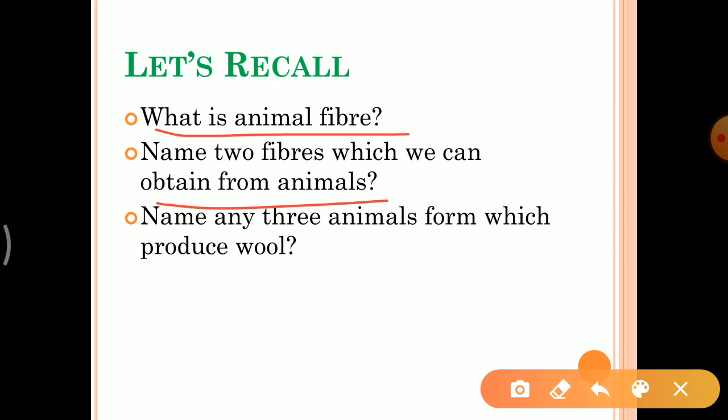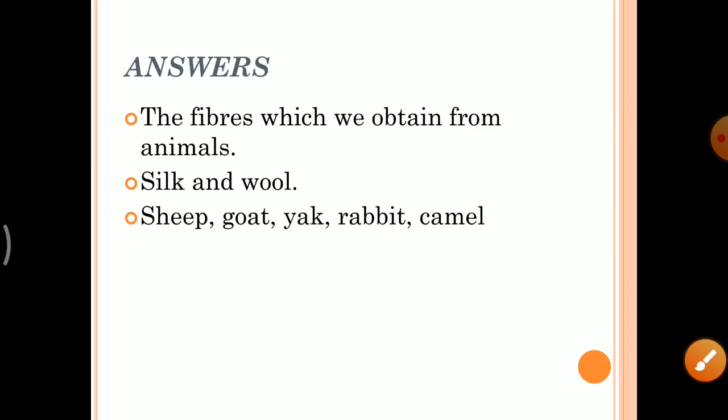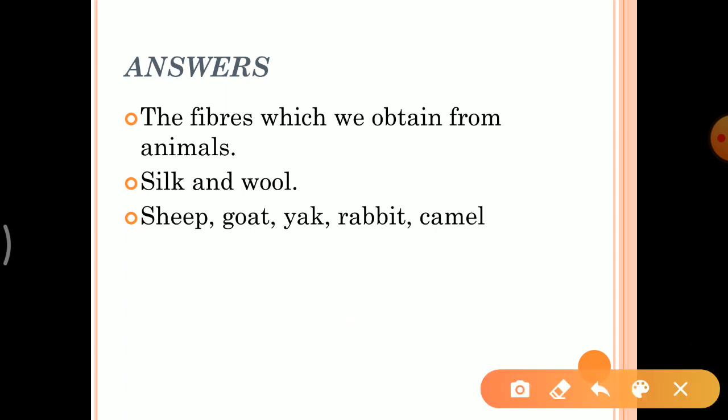Third question is, name any three animals which produce wool. You have to write the names of any three animals which can give us wool. There are so many animals, but you have to write only three examples. Okay, so now just pause the video and write the answers. I hope you have written your answers, so you can match.